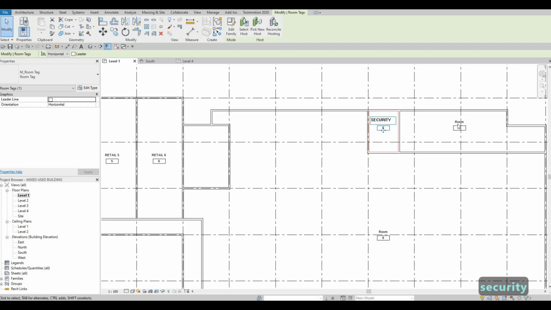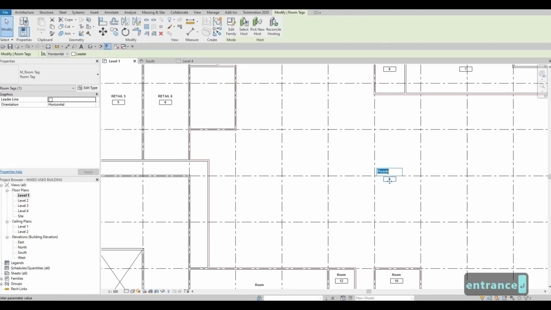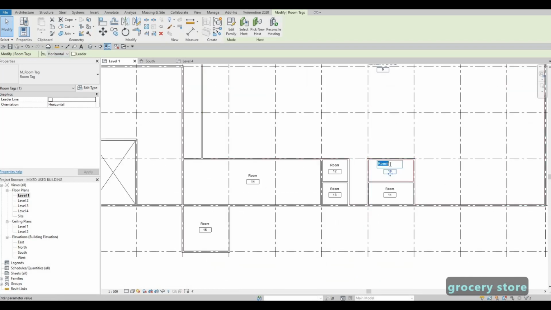Security. This will be grocery entrance. Grocery store. Lunchroom.